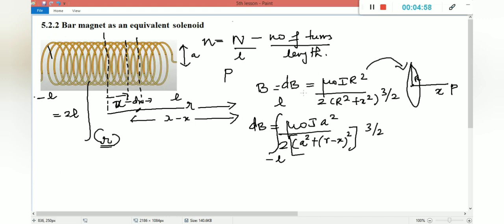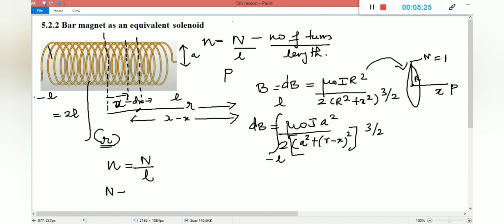And one more important thing is, we can calculate the magnetic field for the total number of turns, right? Here we studied only one turn, so capital N is nothing but 1. That is very, very important. You should note the difference. You should know the difference between small n and capital N. Again I am telling, small n is nothing but the total number of turns per unit length. Capital N is nothing but the total number of turns alone.